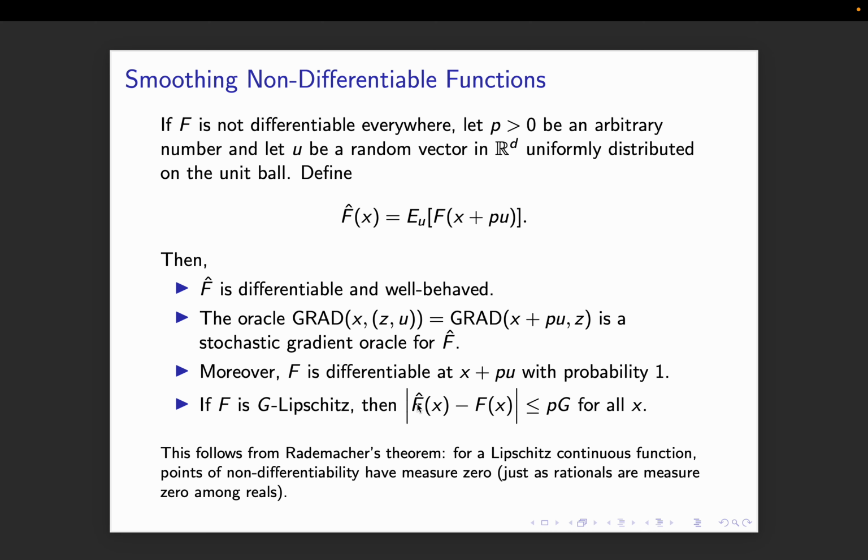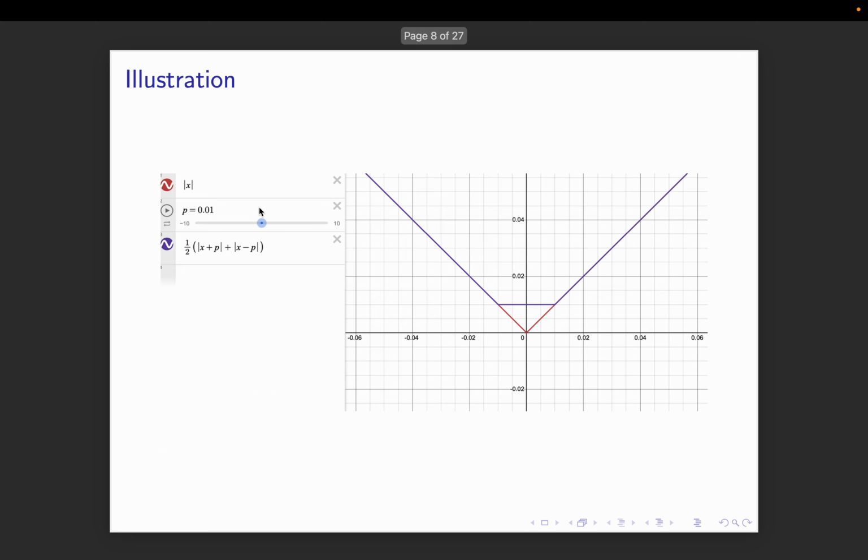If f is G Lipschitz, then what this statement is saying is that my perturbed function f hat is not too far from the real function. So this is what it would look like. Let's say for mod x, it is non-differentiable at 0, and now we have the perturbed function x plus p, x minus p, so u is plus 1, minus 1. Now this function has a gradient defined at 0, which is 0, because it's the average of the gradients on the right and left hand side. So basically, at points of non-differentiability, just give it a gradient which is the average of the gradients on all the ball around it.